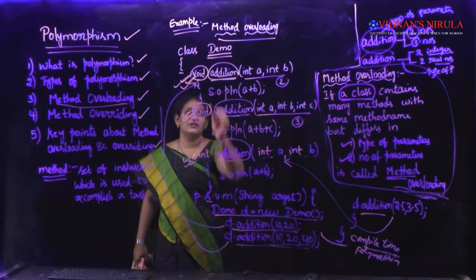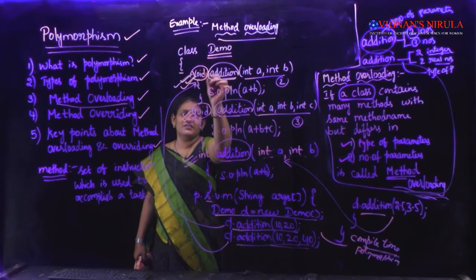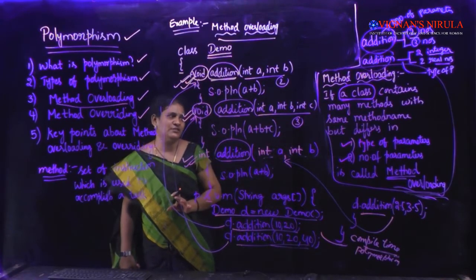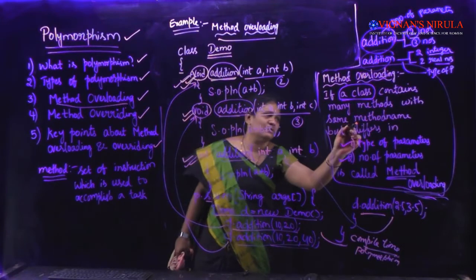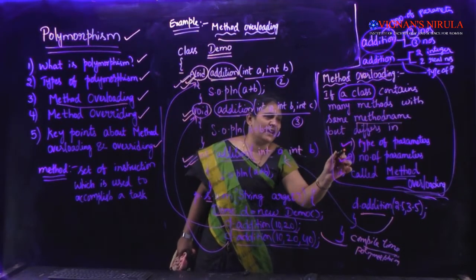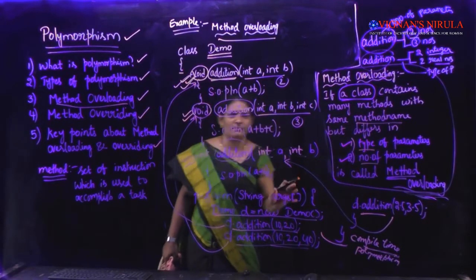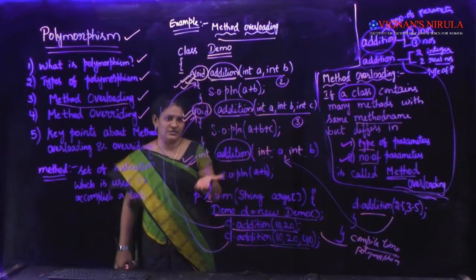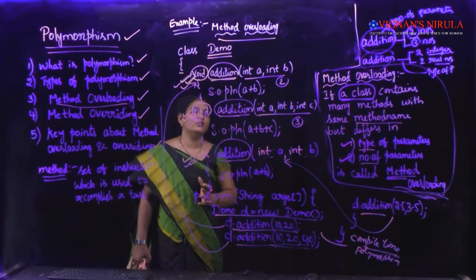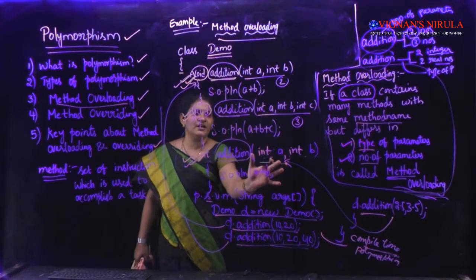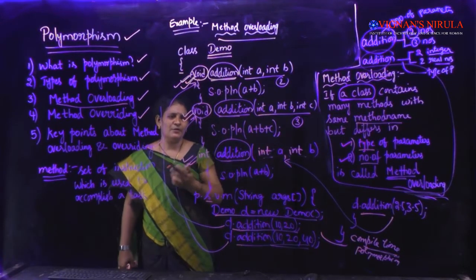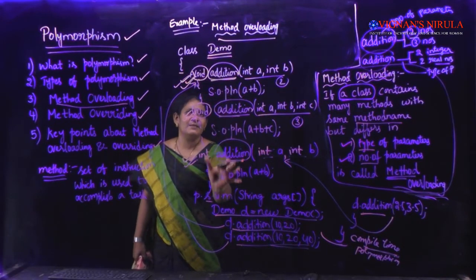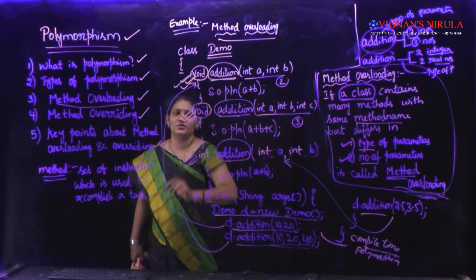Listen carefully, students. If I change the return type and the rest of the signature is the same, don't call that concept method overloading. Method overloading means the method name should be the same, and they should vary in either the type of the parameters or the number of parameters, but not in the return type. Though the return type changes or stays the same, it won't matter in method overloading. It matters only in the type and number of parameters. So here I have changed the return type. That doesn't mean that this is an example of method overloading, which is incorrect.